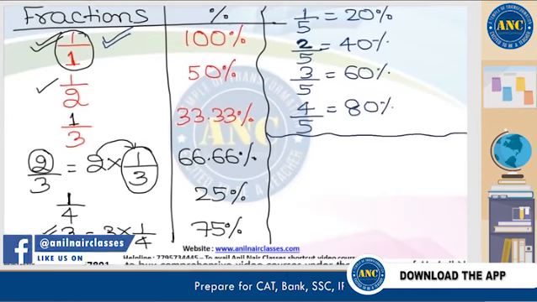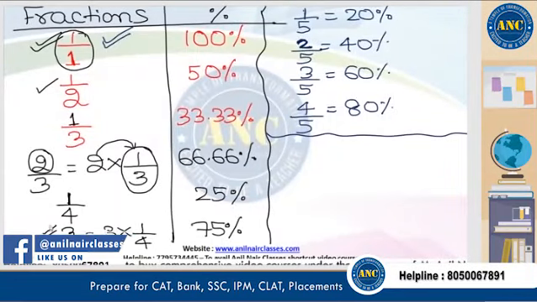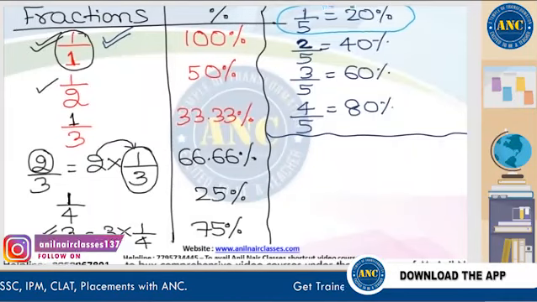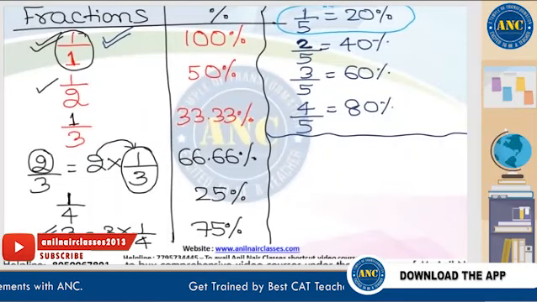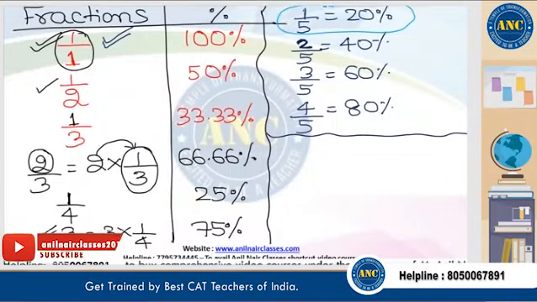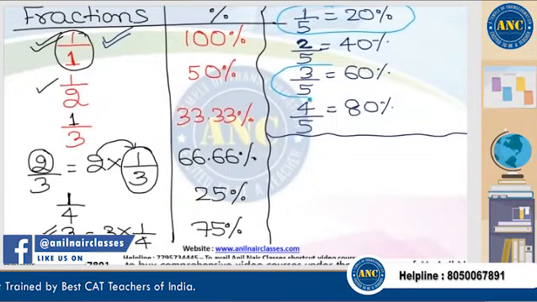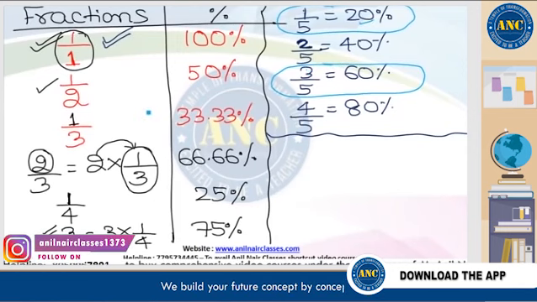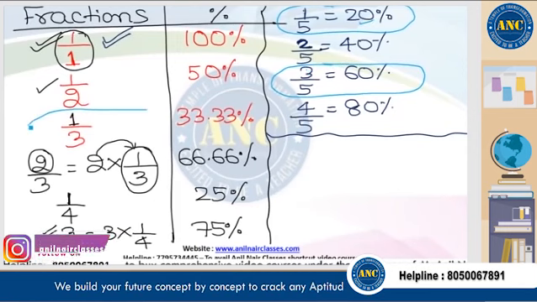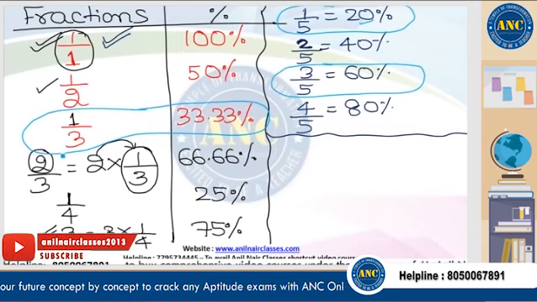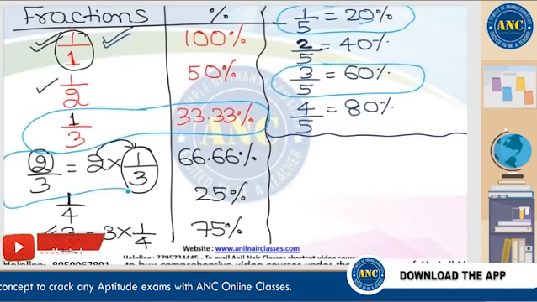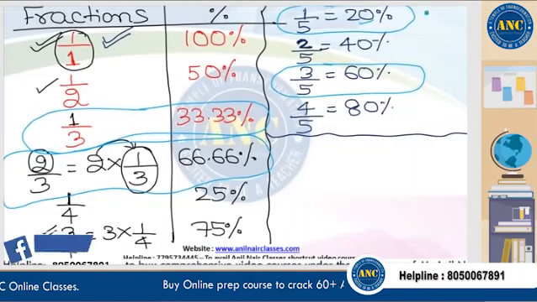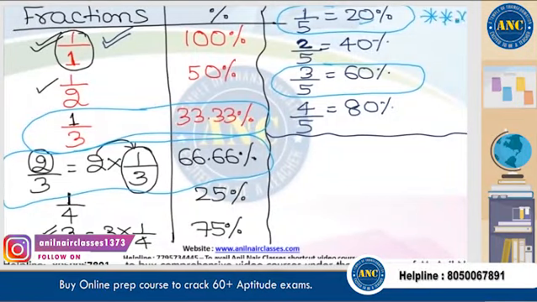That means, suppose I know the value of 1 by 5 as 20%. If I know 1 by 5 as 20%, then for 3 by 5 I don't need to memorize it. It is just 3 into the original value 20. If I know 1 by 3 as 33.33%, for 2 by 3 I don't need to memorize it. It is 2 into the original value 33.33, which gives me 66.66%. That means the very important value is 1 by something.